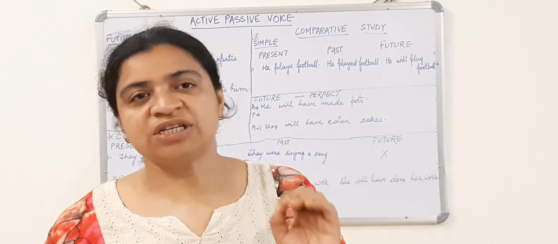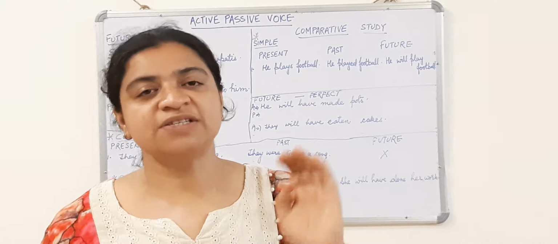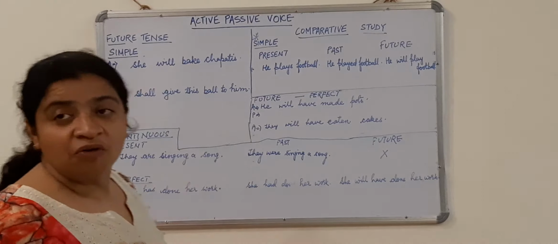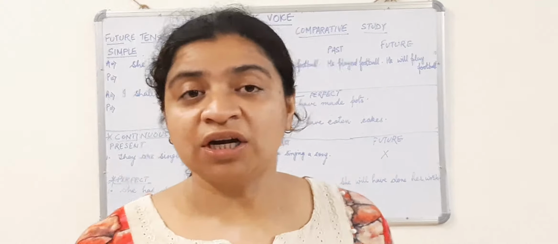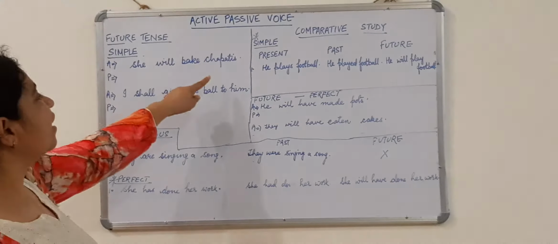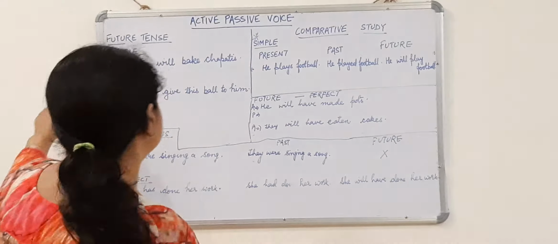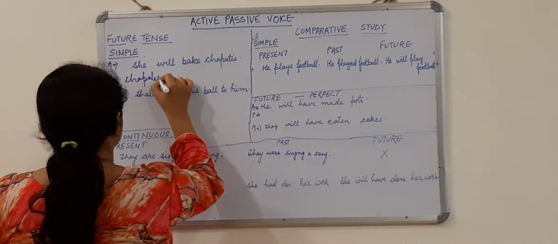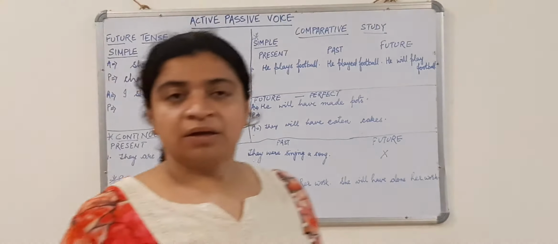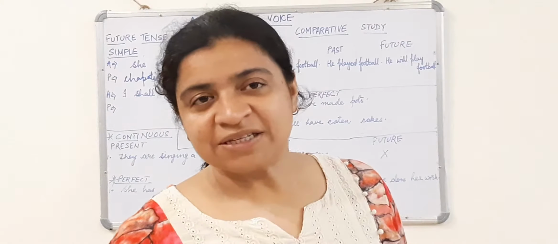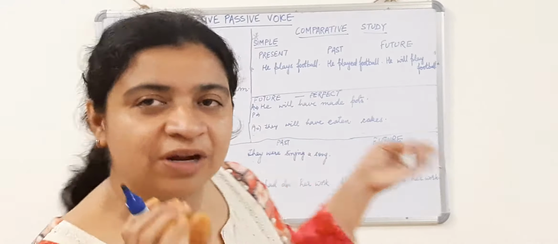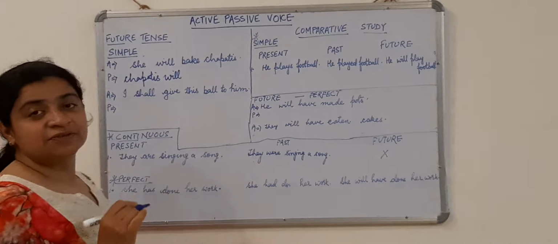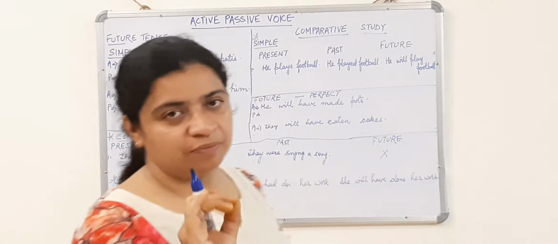How do we change a sentence given in simple future tense from active to passive voice? Say, she will bake what? The answer of that what is chapatis. So we will begin our sentence with chapatis. Chapatis will. For future, active to passive, there should be a symbol of future, so will stays will. Along with this, we are going to use the word be.